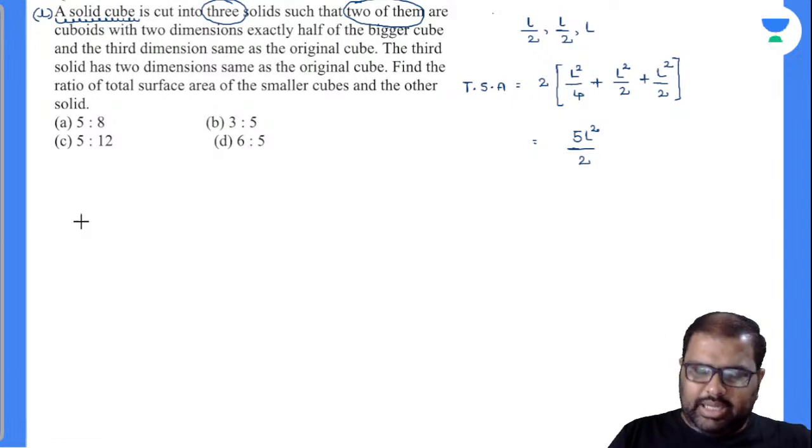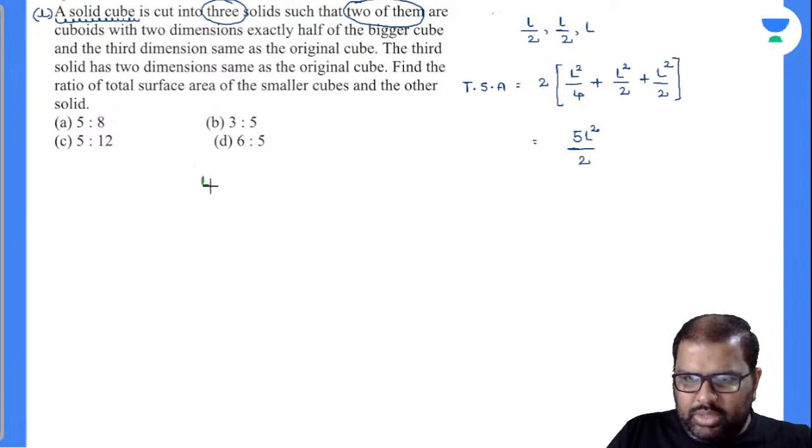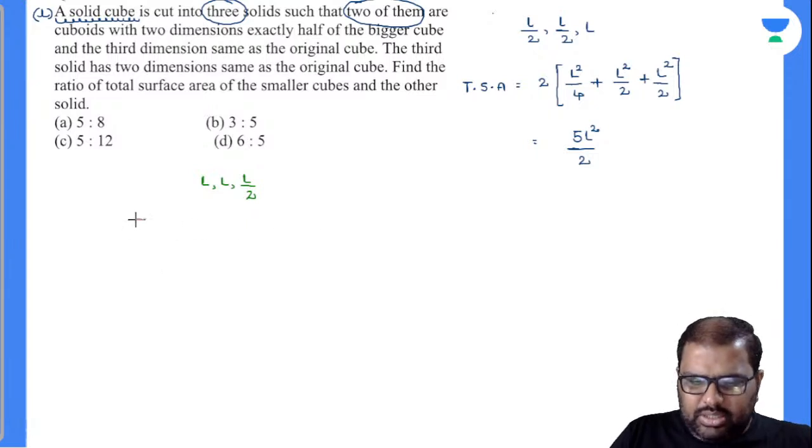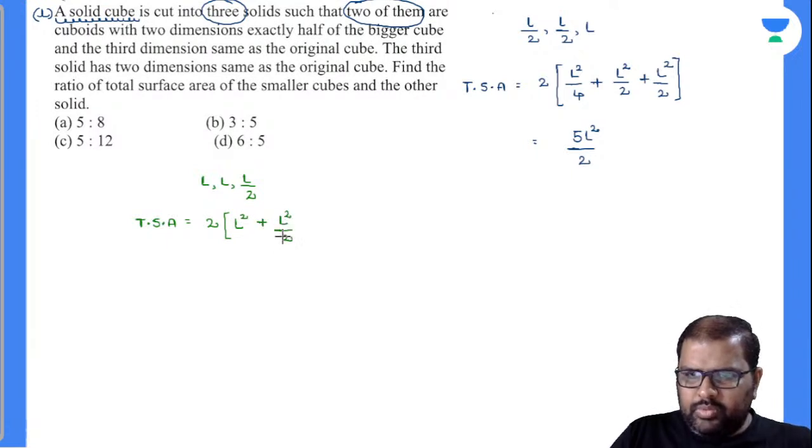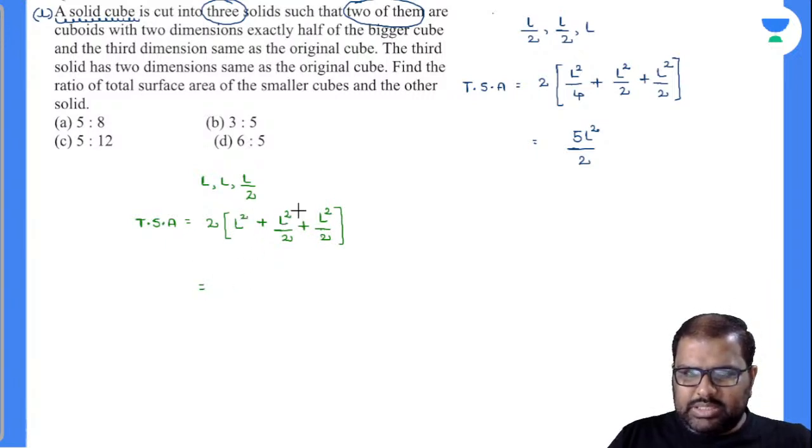Let's come to the next one, the other cube. Other cube dimension is, two dimensions are same as the original cube, and the third one will be L by 2. This is the point given there. Let's find out the total surface area of this. It will be 2 into L into B, L square, B into H, L square by 2, again L into H, L square by 2. So the 2 and 2 will get cancelled in the numerator, and this one 2 square plus L square plus L square will be 4L square. Am I right or wrong?